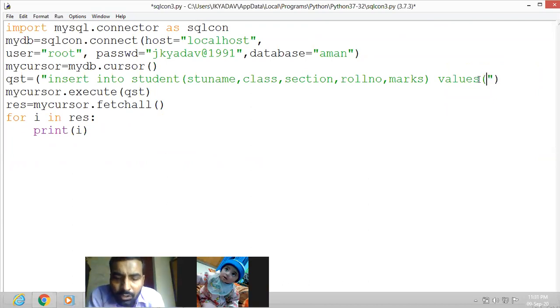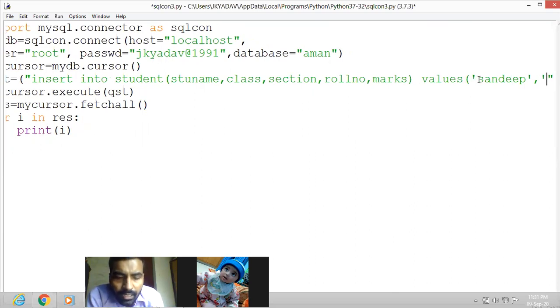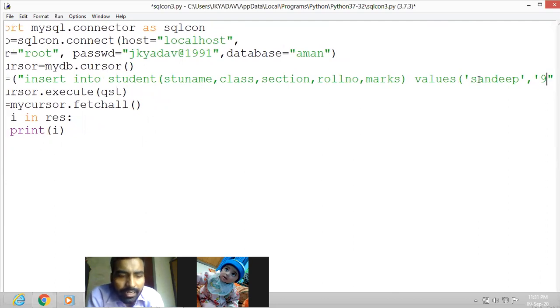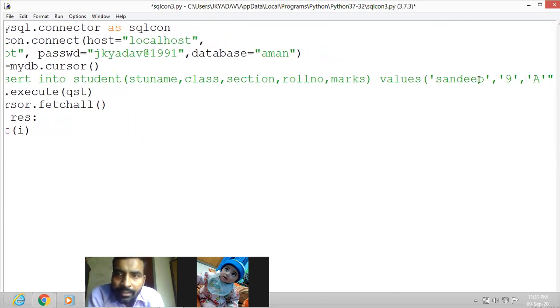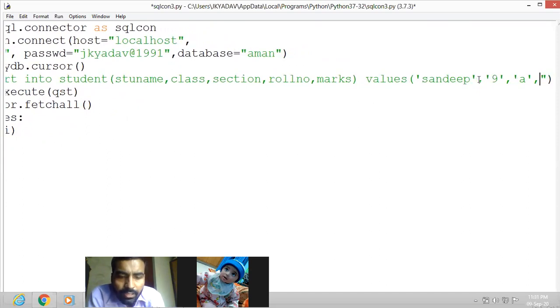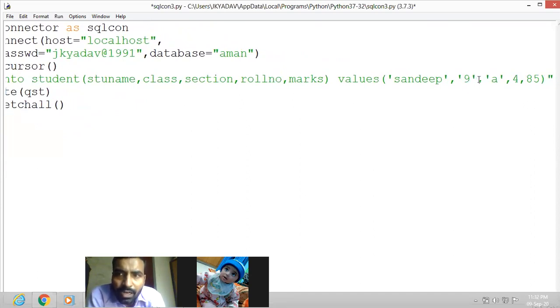Suppose stu name Sandeep, class 9, section A, roll number 4, marks 85. Okay, these are the values we want to insert.